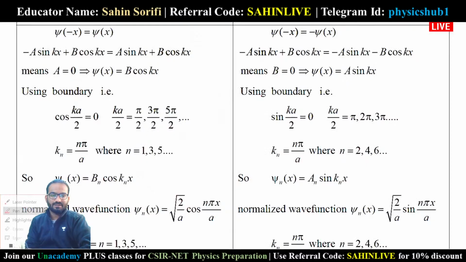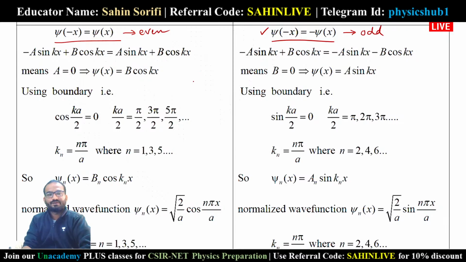You can see it in this figure. ψ(-x) equals ψ(x) means this is the case for even symmetry, and ψ(-x) equals -ψ(x) is the case of odd symmetry. Our wave function ψ(x) is given by A sin kx plus B cos kx. Now we are going to utilize the even wave function and odd wave function for this case.